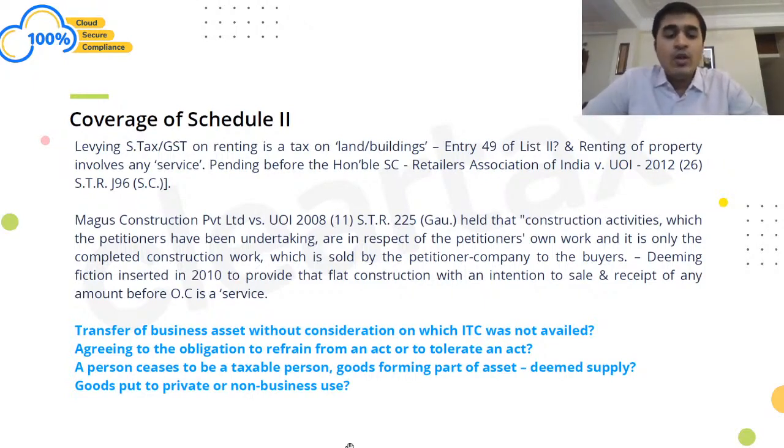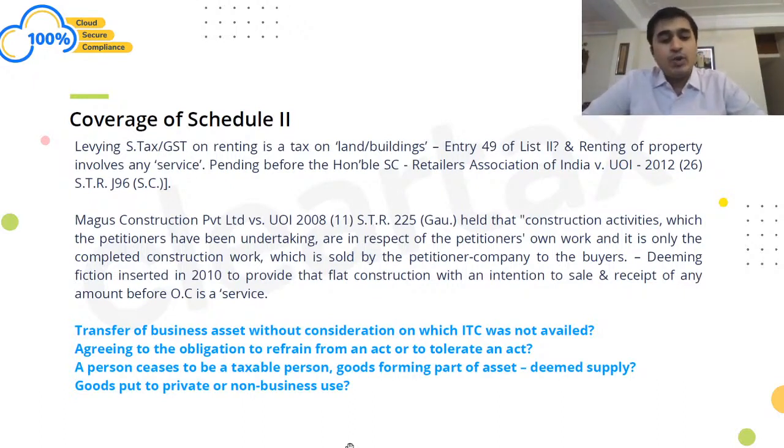One can hold a view. This is again part of Schedule 2. One may not consider it a deemed supply, even though it is there in Schedule 2. So again, this will have to stand the test of time. We are not holding a view. We are only saying there is a huge chance of litigation in these areas.